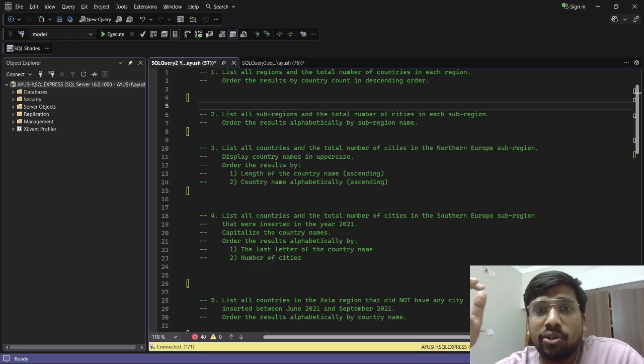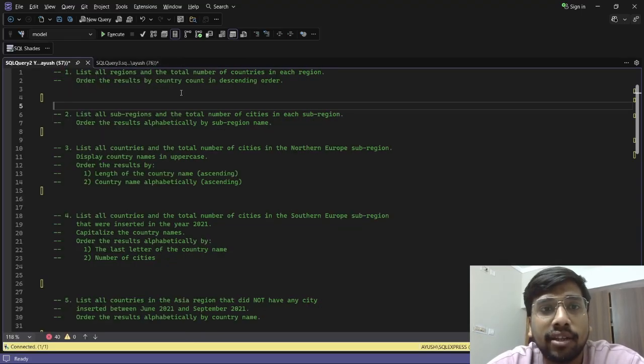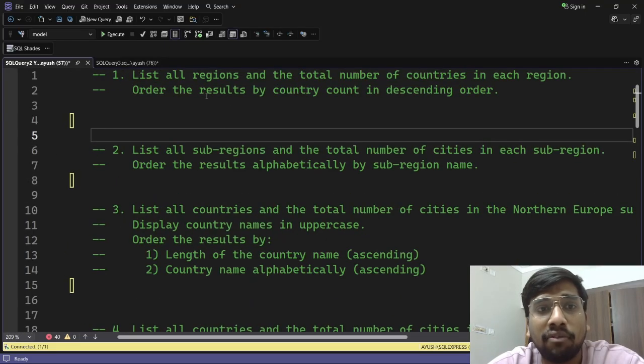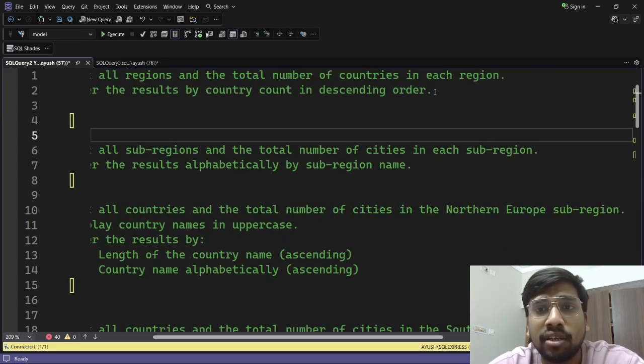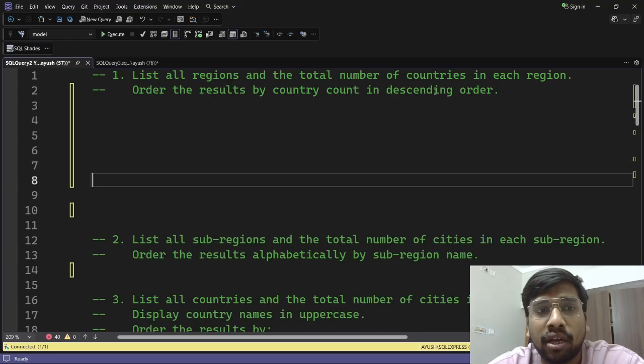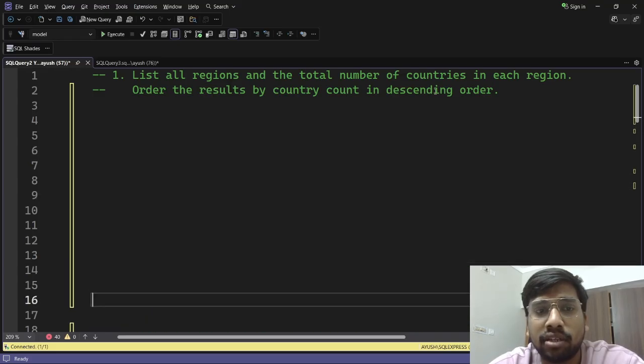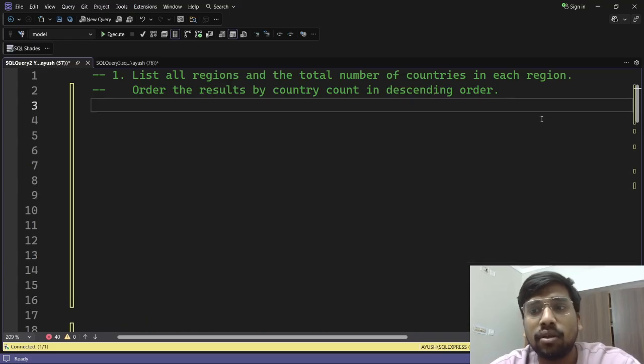Let's start solving our questions. So I'll go to my MS SQL or the SSMS here. Then let's start solving one by one. I will zoom it a little so that you guys can see. And let's bring the other questions down. Good. Now, let's read the first question.